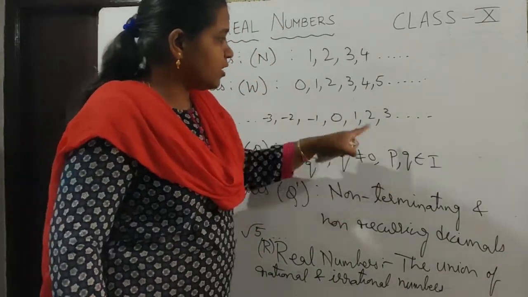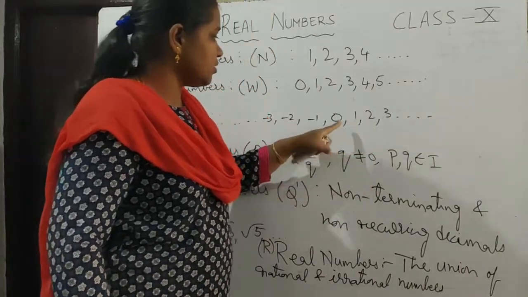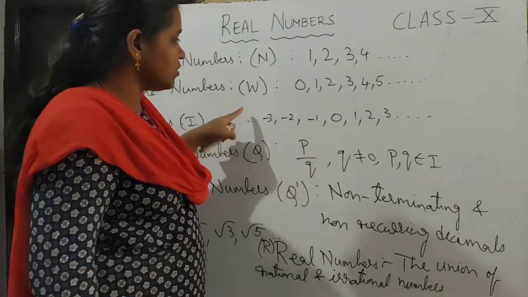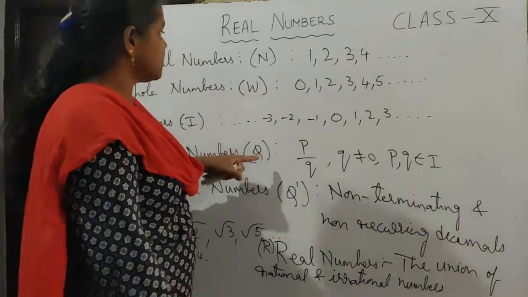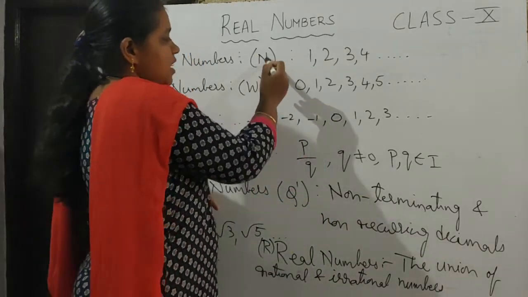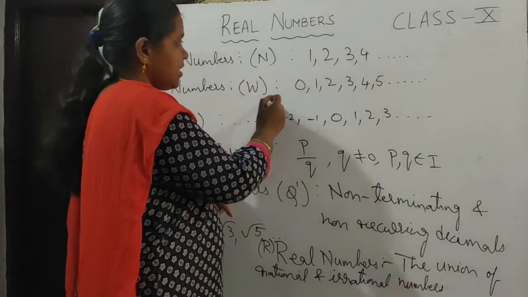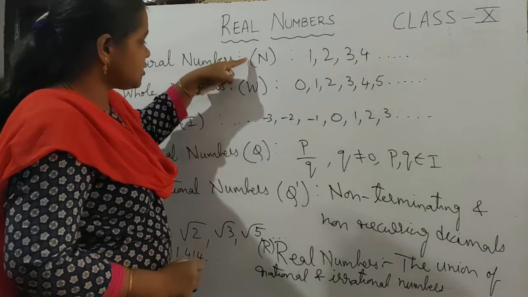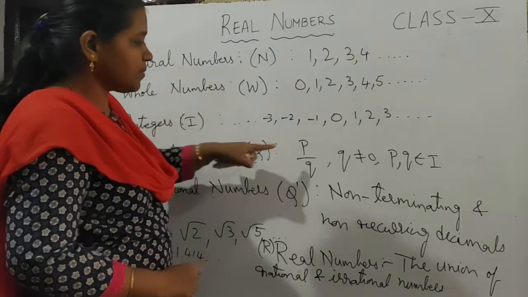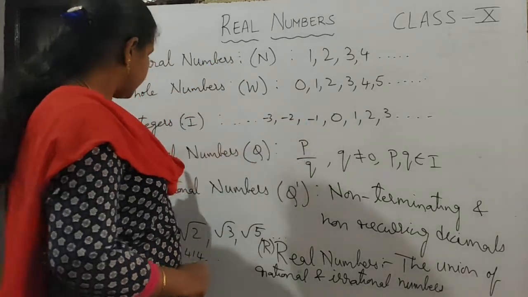P and q can be 1, 2, 3, 4, 5 or 0 or minus 1, minus 2, minus 3, anything. Only q should not be 0. So if you observe, natural numbers are a part of whole numbers. Natural numbers and whole numbers are part of integers. Natural numbers, whole numbers and integers are a part of rational numbers.